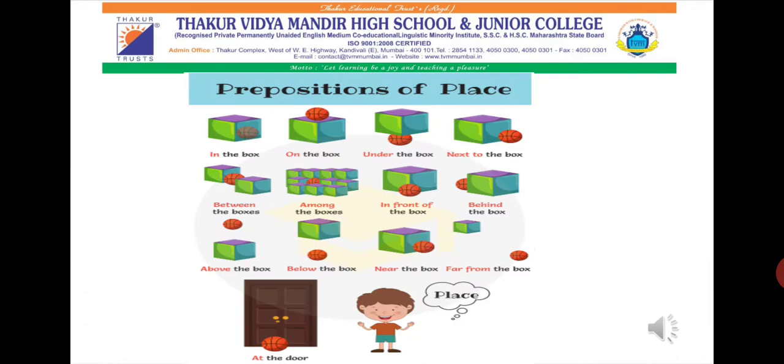So this is what we learned about prepositions of place: in the box, on the box, under the box, next to the box, between the box, among the box, in front of the box, behind the box, above the box, below the box, near the box, far from the box, at the door. I hope you have got the picture of prepositions of place. They tell you where exactly a particular object is placed. Now we shall move ahead with our next type of preposition.